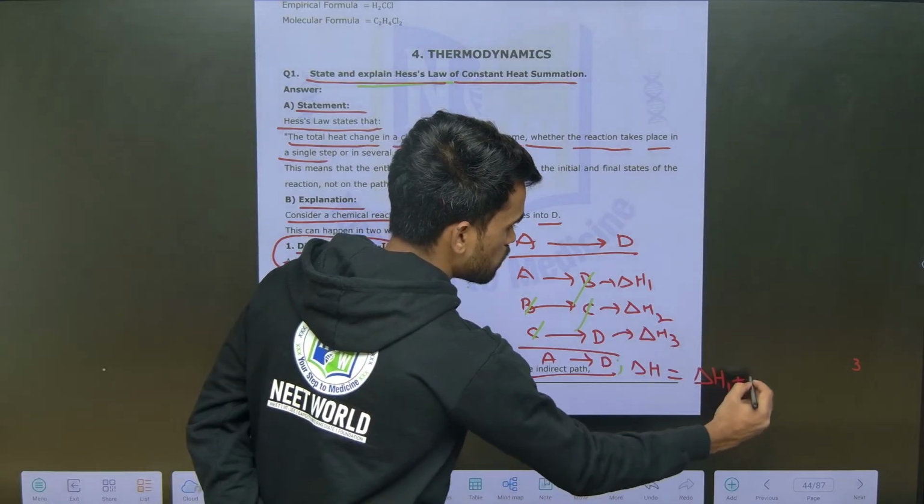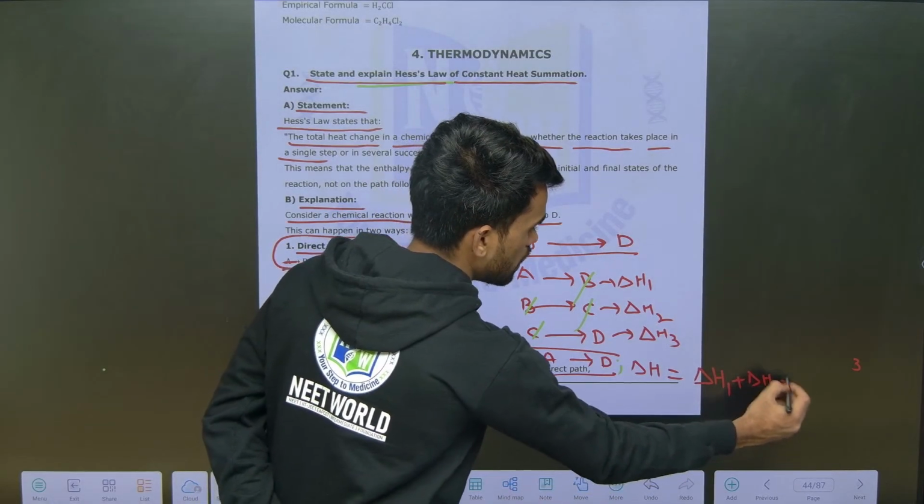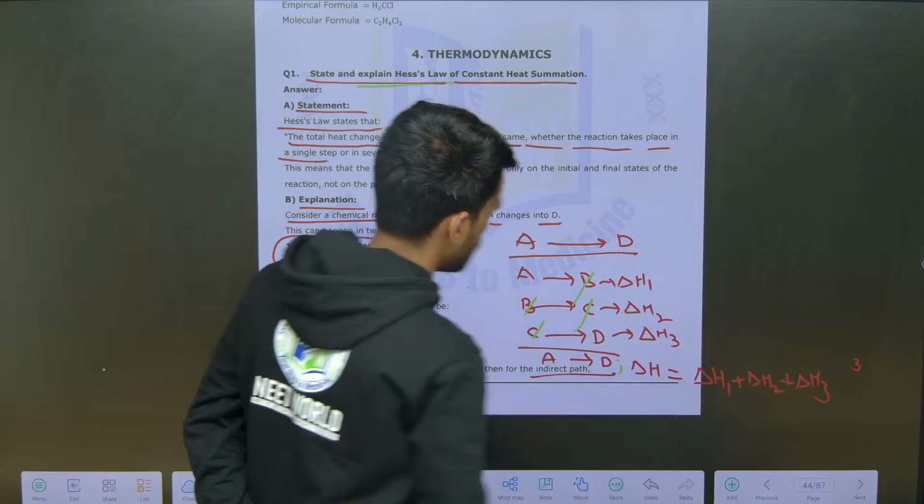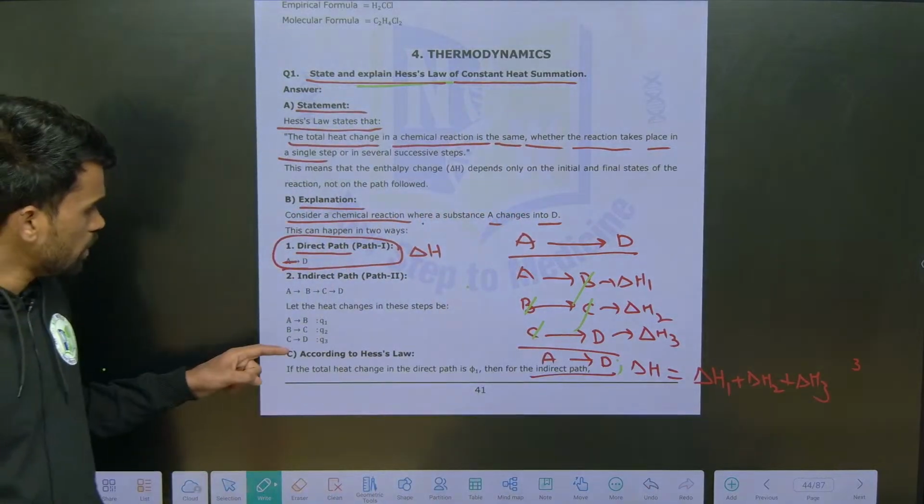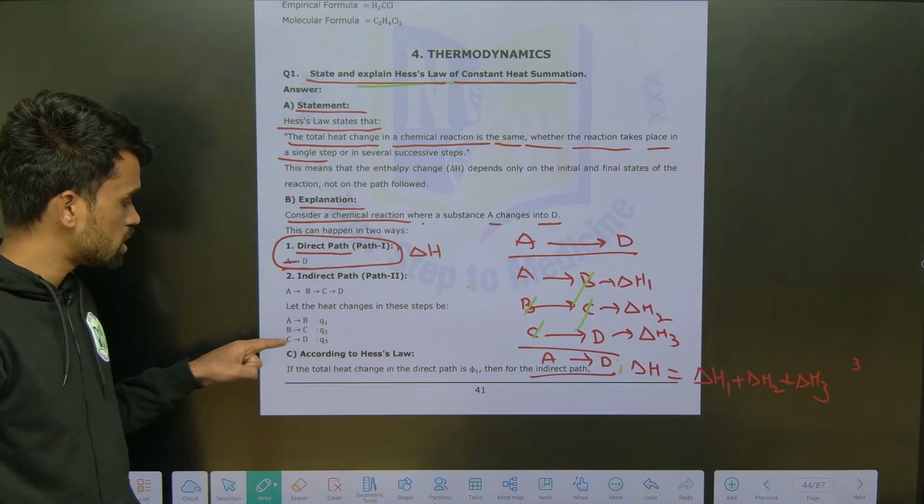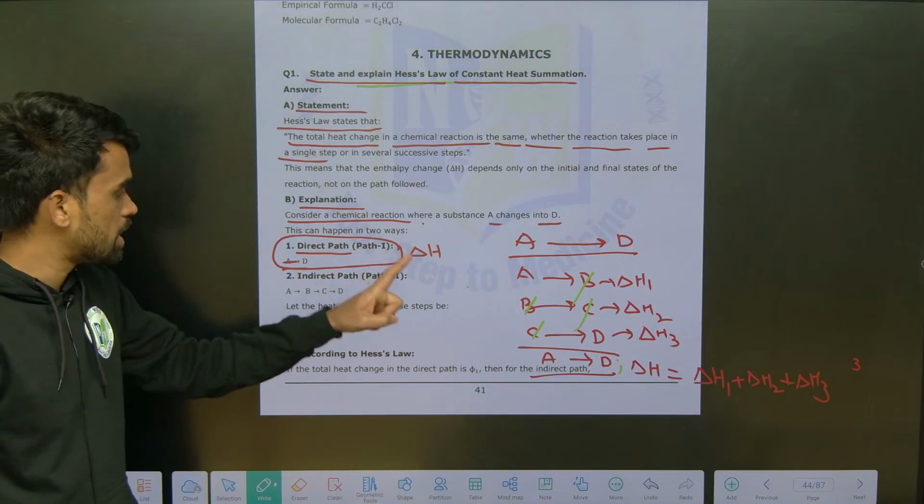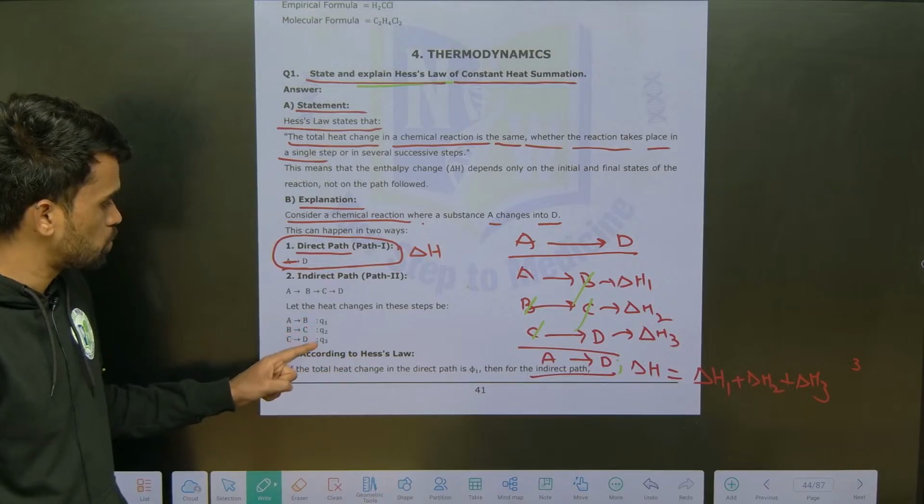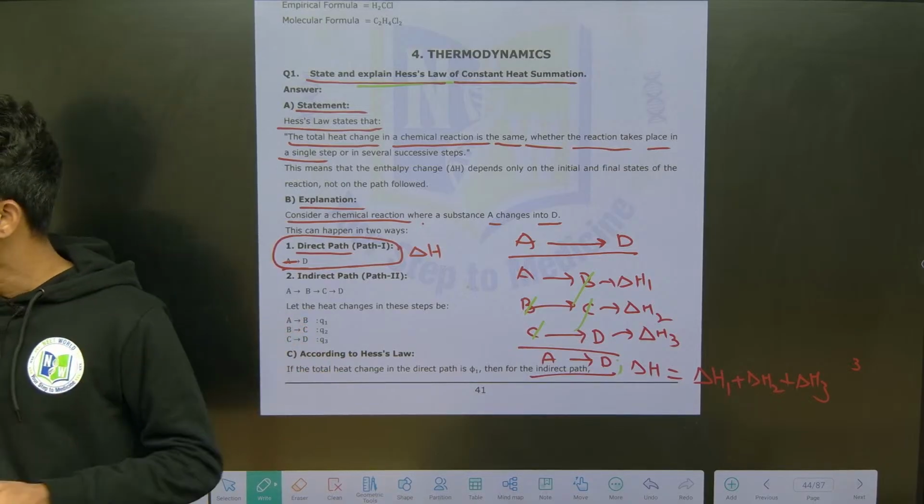So delta H1 plus delta H2 plus delta H3, that's it. This is what you need to do here. Here you can see A to B I am saying Q1, B to C as Q2, C to D as Q3, then delta H1 is equal to Q1 plus Q2 plus Q3, that's it. This is what you need to mention.